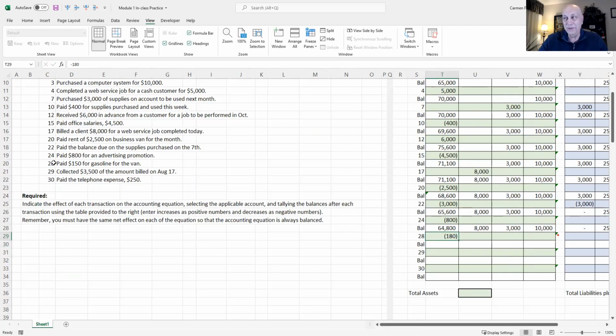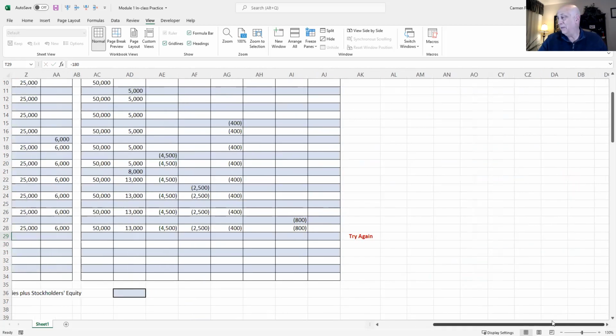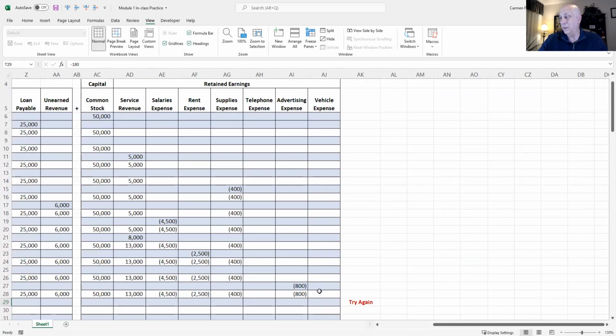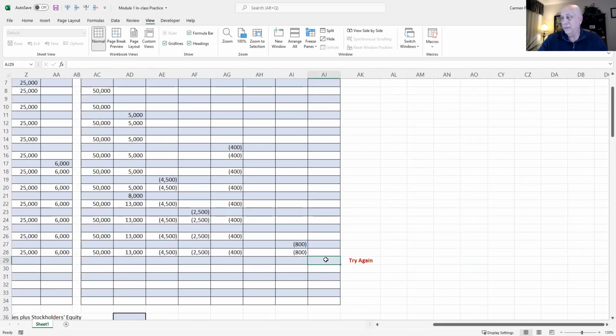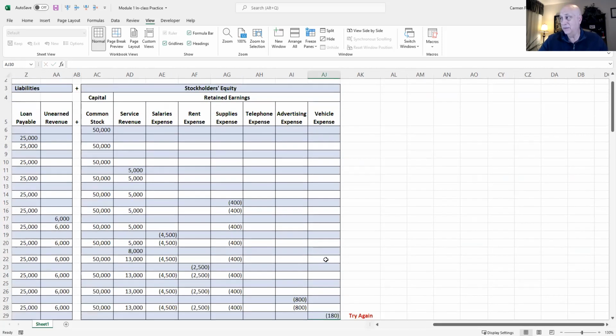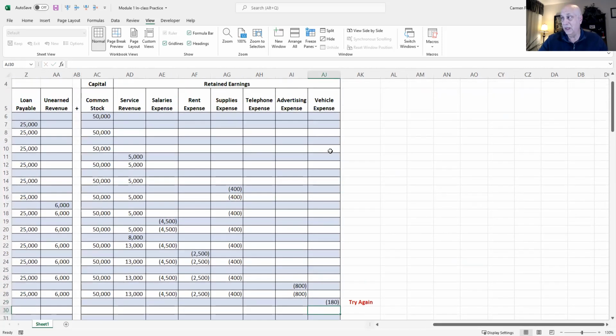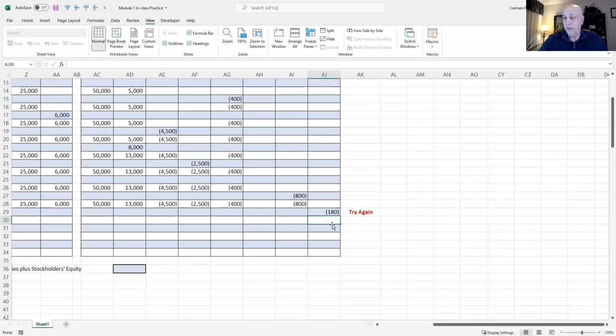What is happening? Gasoline is a cost of doing business to drive the van. So we have something here called vehicle expense. We'll put that in the vehicle expense column as a negative $150 because vehicle expenses reduce equity. So now we add everything across. Let's go backwards this way. Keep it easy.